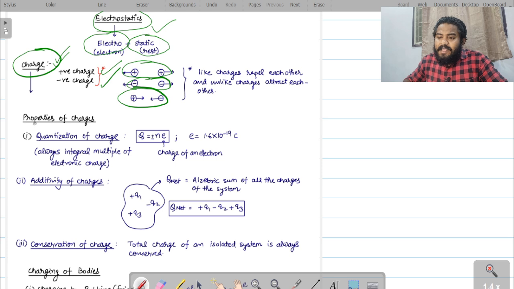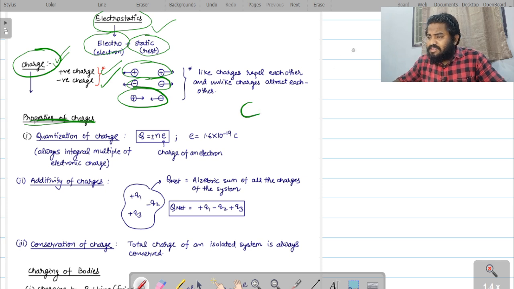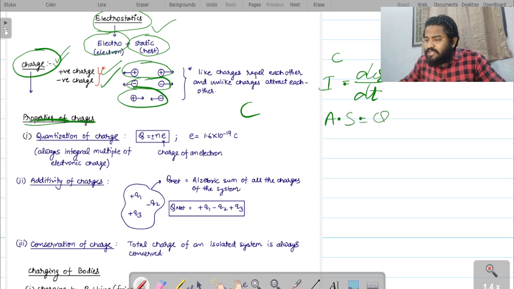So coming to the properties of charges. Before starting the properties of charges, let's see the units of charge, right? Coulomb is the unit of charge. At the same time, from the formula I equals dq by dt, you get ampere second, which equals the unit of charge. This is the SI unit of charge, ampere second, or else we can use coulomb, named after the renowned scientist Coulomb, right?